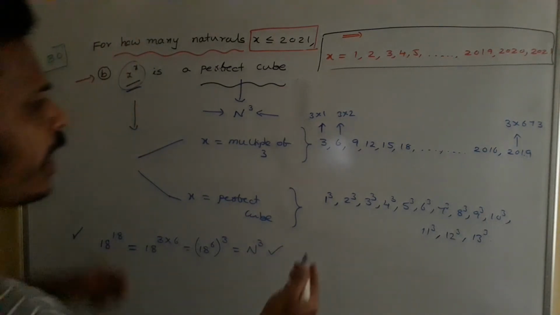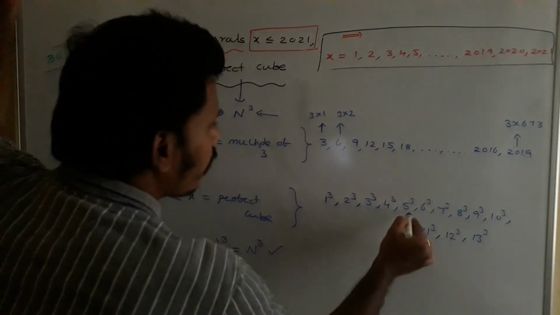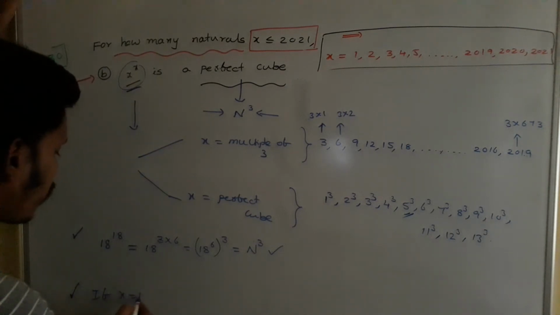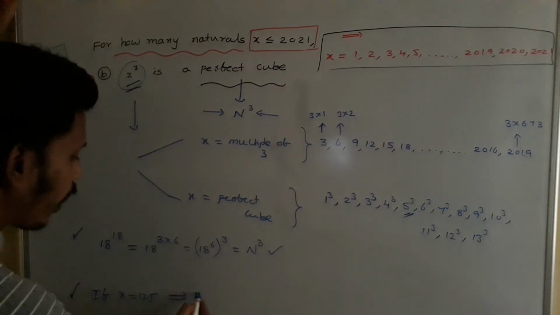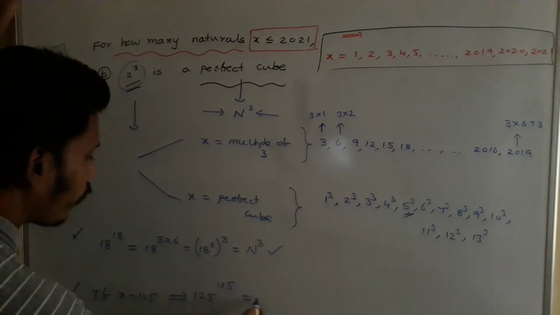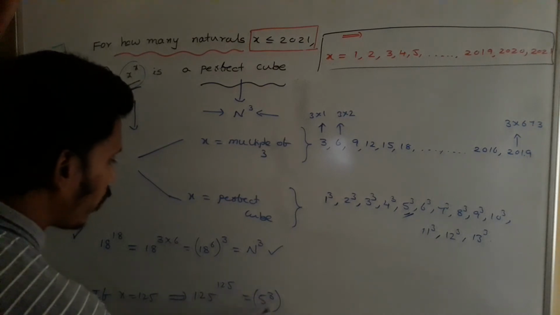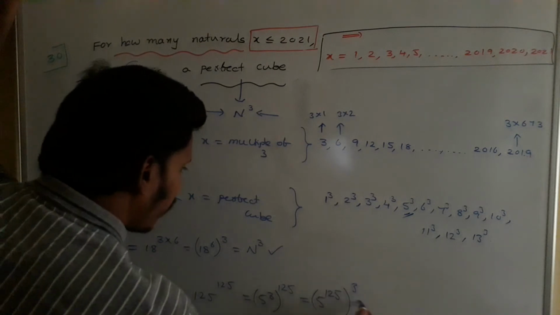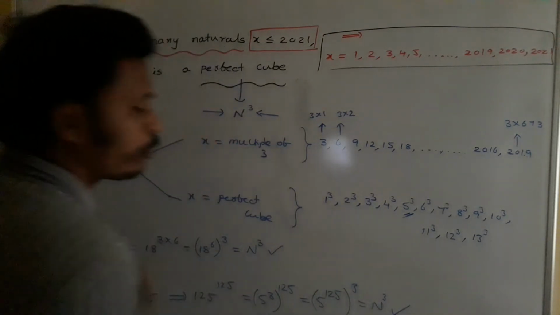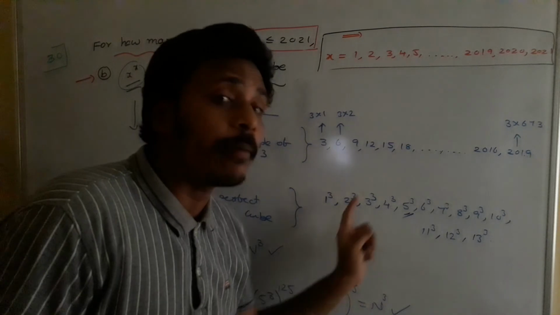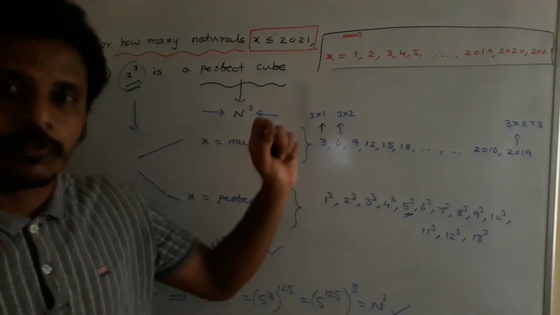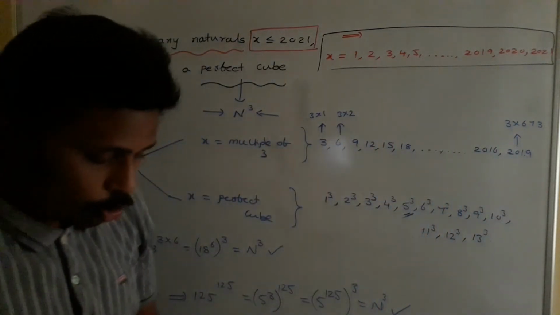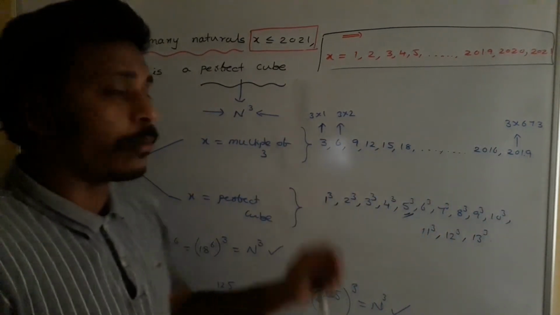You just stop your discussion here. See, again, if you need, take any number. Suppose you wish to check for 5 cube: if x is equal to 5 cube, that is 125, right? Then 125 power 125. Write the base as 5 cube and the power as 125. This can be written as 5 power 125 whole cube, and that is nothing but again an n cube, a perfect cube. So if you take any number from this list in the place of x, x power x will become a perfect cube. So we are searching for the total number of possibilities.